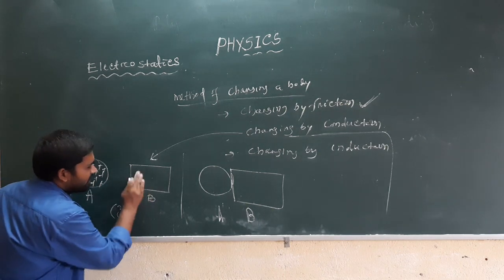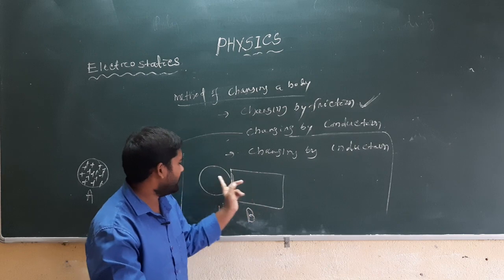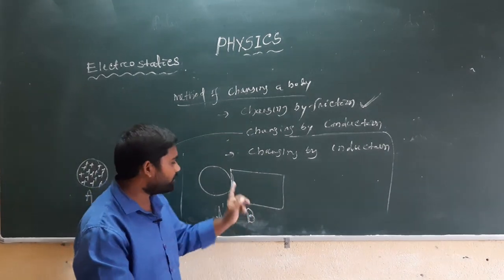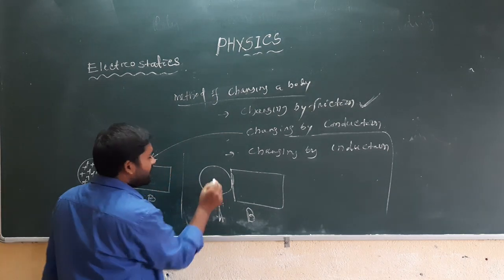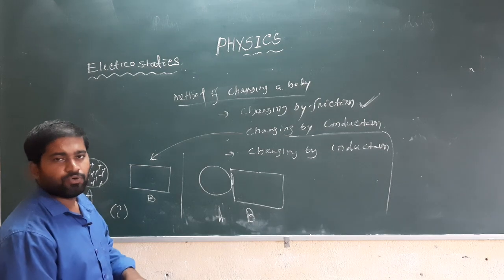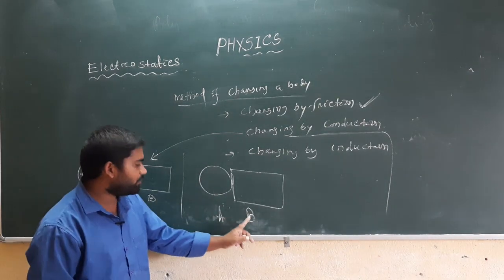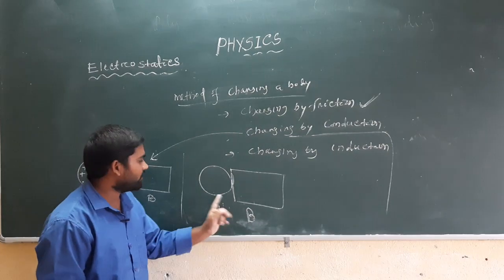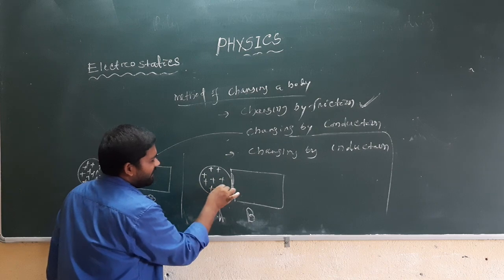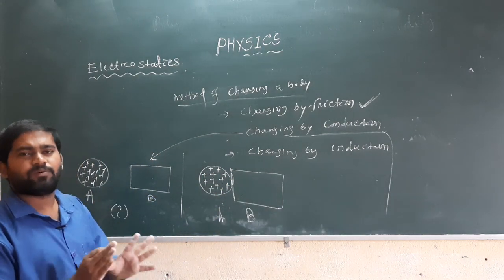When there is contact between A and B, electrons are transferred from body B to body A, because body A is positively charged with a large amount of positive charge.